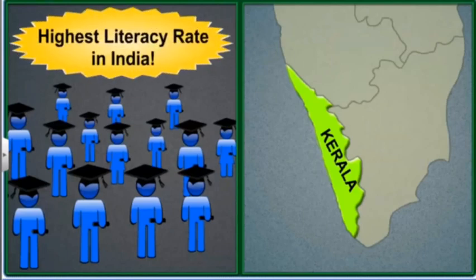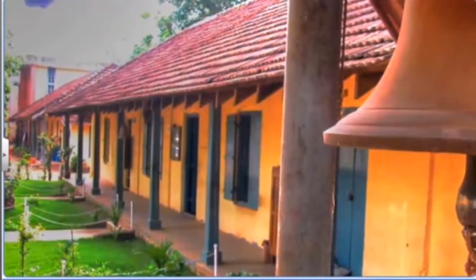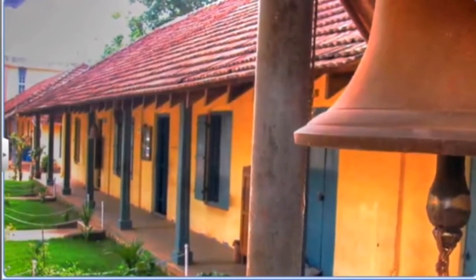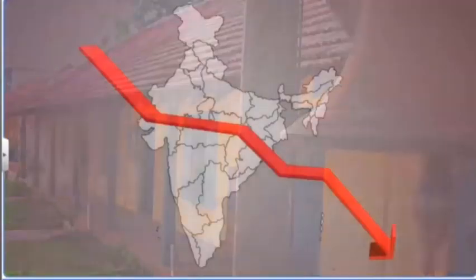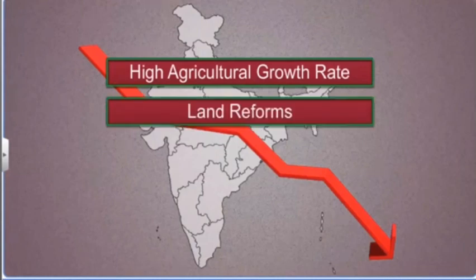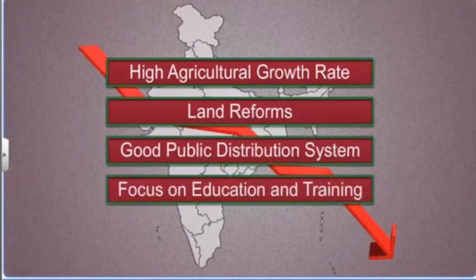Kerala has the highest literacy rate in India for both its male and female population. This focus on education and training, the development of human resources, has led to the decline in poverty in Kerala. Thus, we see that higher agricultural growth rate, land reform, a good public distribution system, and focus on education and training are some of the ways that poverty has been successfully reduced in India.